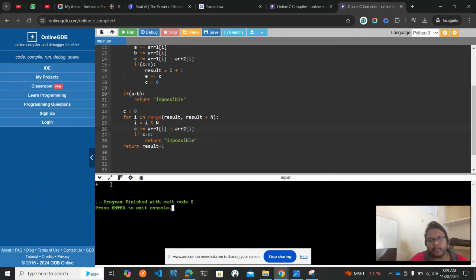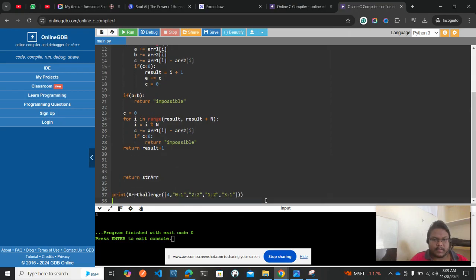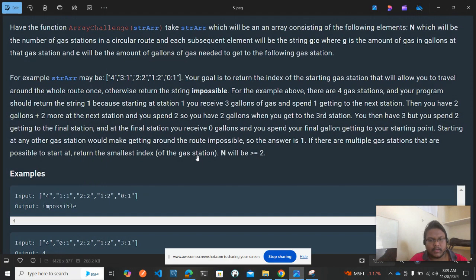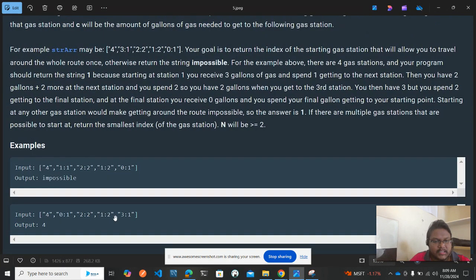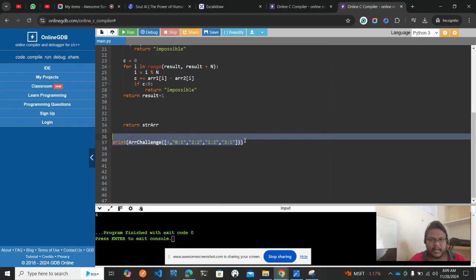Okay, the result is 4, as expected, right? Here you see for this test case, according to the question, once we go here, the 4 1 1 3 1 0 is 4, and so on. So that's how the result comes. And then let's see this one also: 4, 1 is to 1, 2 is to 2, 1 is to 1, 1 is to 2, and 0 is to 1. Let me write that one also, so that you'll understand it.